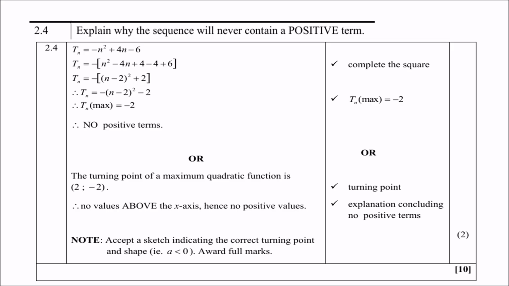Or what you can do is say the turning point of the maximum quadratic function is (2; -2). Remember, that comes from the formula, minus (n minus 2) all squared minus 2. It comes from there. So there are no values above the x-axis, hence no positive values. Okay.